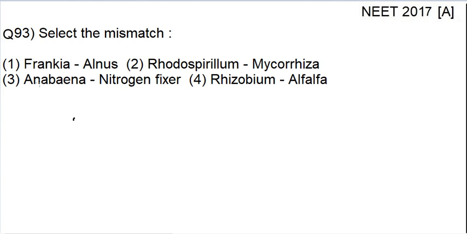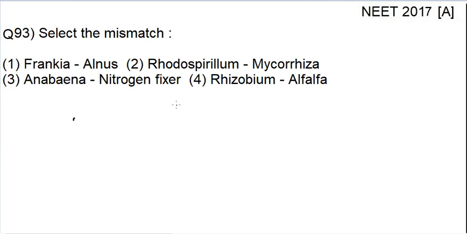On one side of the question, you are given the names of some microorganisms, and on the other side there is the plant species or something that is related to it, right? So you have to find out the mismatch. The four options given are Frankia - Alnus, Rhodospirillum - mycorrhiza, Anabaena - nitrogen fixer, Rhizobium - alfalfa, right? So these are the four options given.